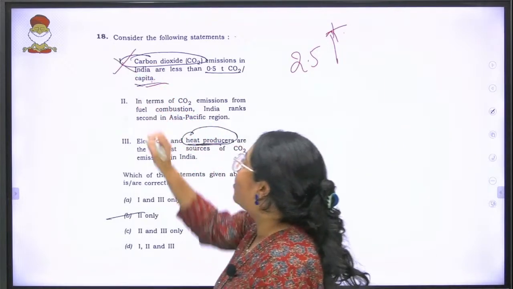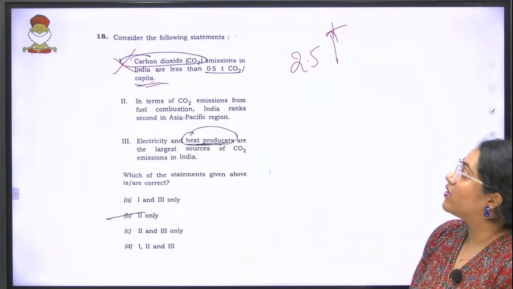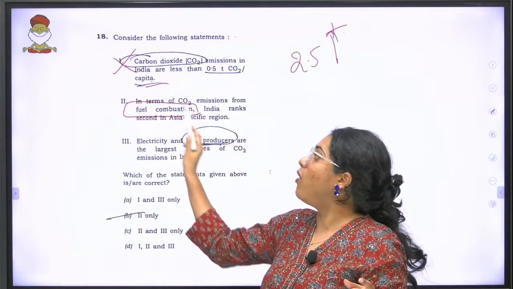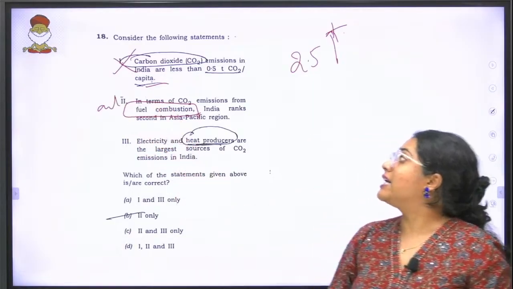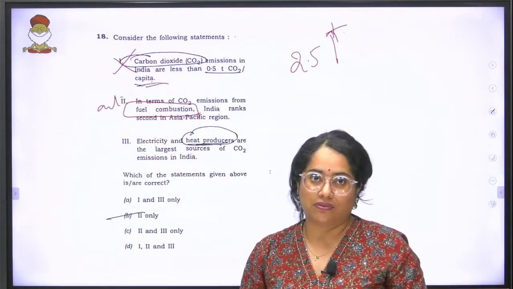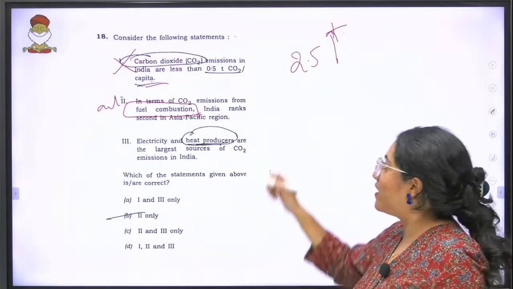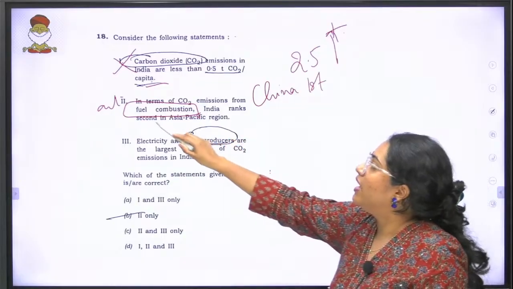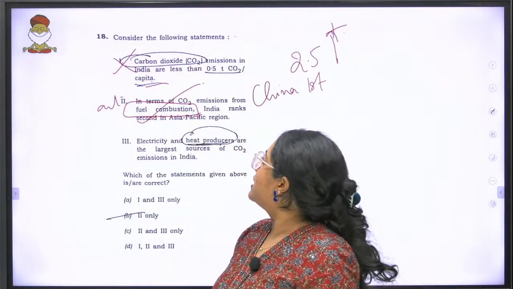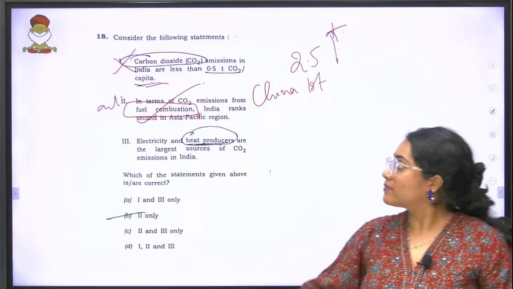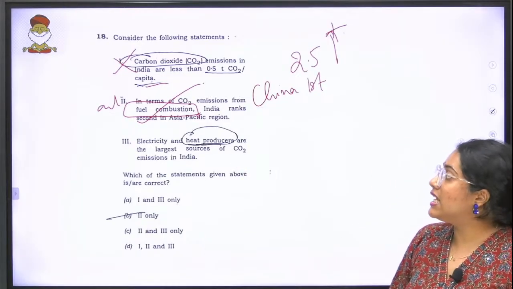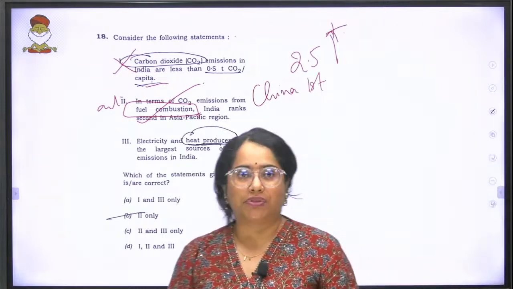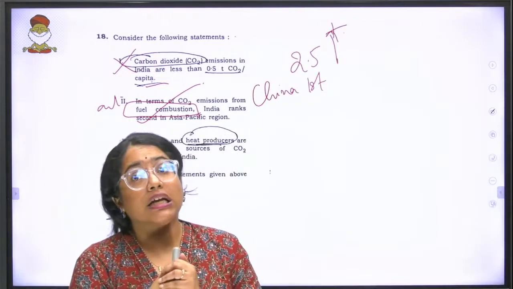This statement is wrong. In terms of carbon dioxide emissions from fuel combustion specifically, that means from automobiles, India ranks second in the Asia Pacific region. This is something we have a relief in, because China is at first, and then you have India, so the second statement is correct. Finally, electricity and heat producers are the largest source of carbon dioxide emissions in India.